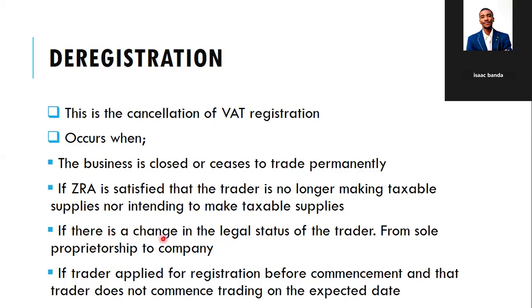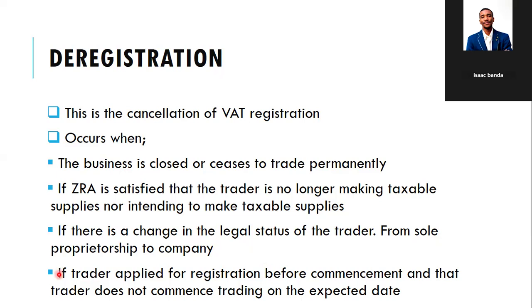Then, if there is a change in the legal status of the trader, for instance, a trader shifts from sole proprietorship to company, the sole trader is deregistered for VAT purposes, and now the new limited company is supposed to be registered for VAT purposes.